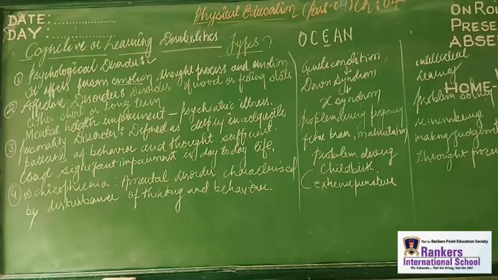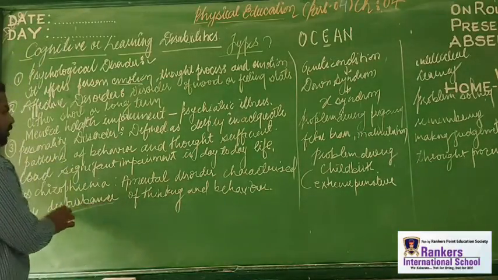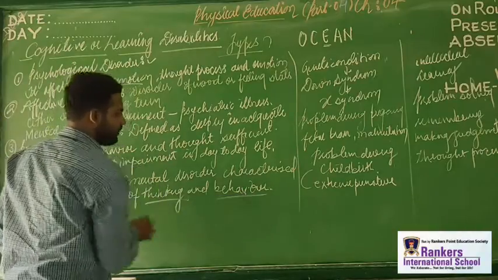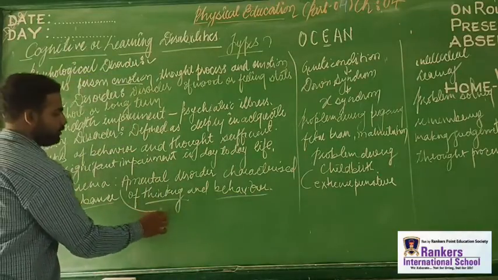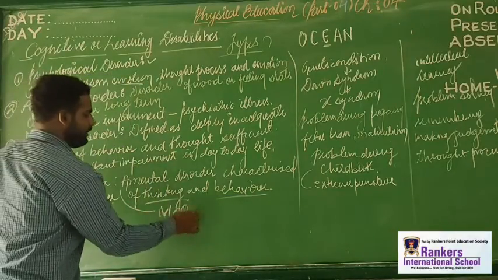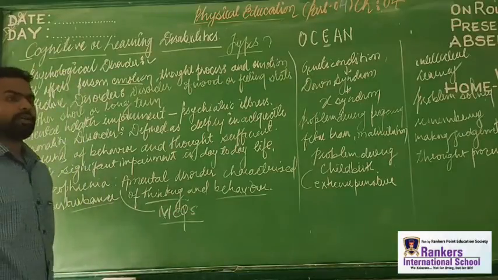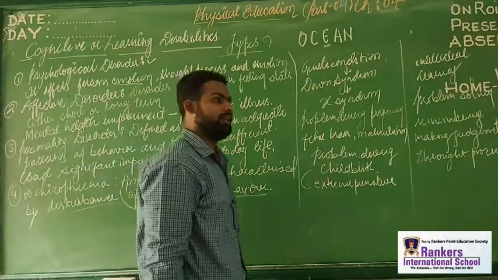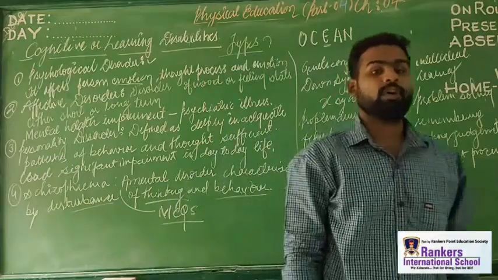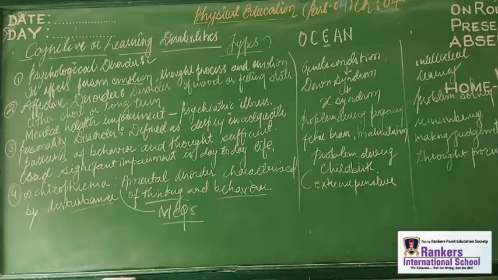Next that we know is schizophrenia. So schizophrenia is a mental disorder characterized by the disturbance of thinking and belief. This is also again an important question of our board exam. This is common and historical. Actually, this chapter is very important and it definitely comes in the examinations. It's very important to understand these topics, right?